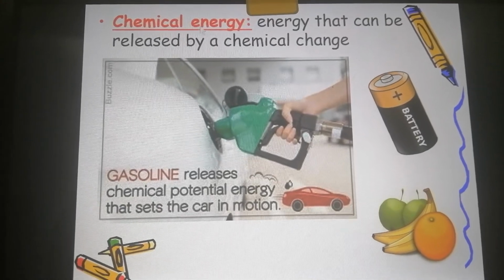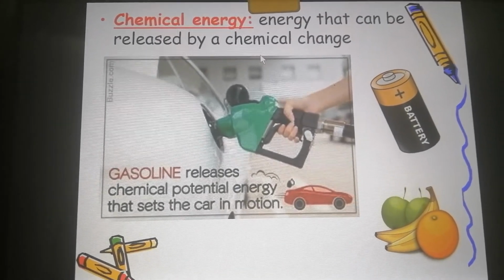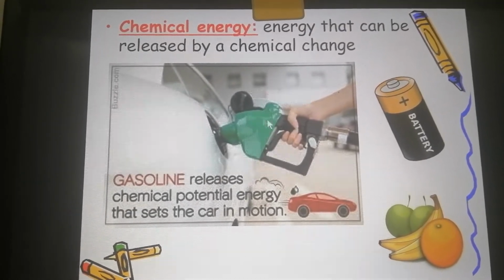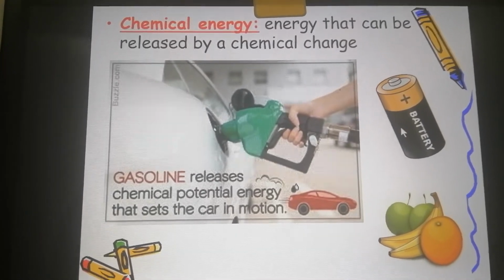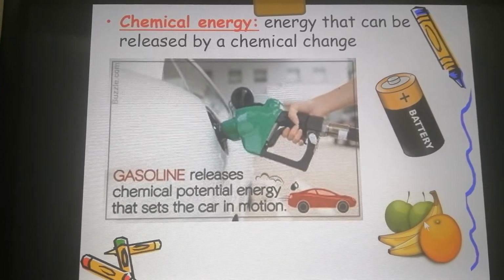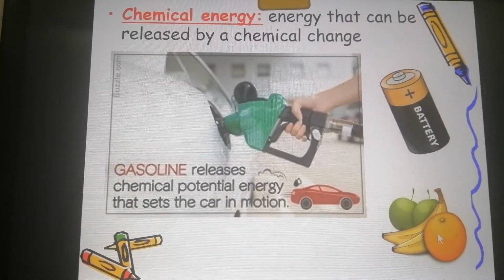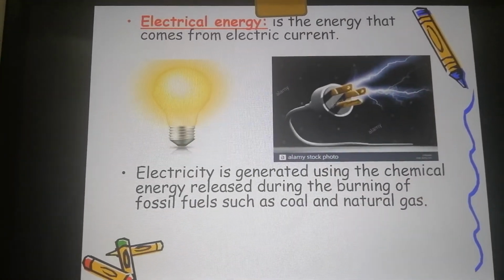Then we have the chemical energy. It is the energy that can be released by a chemical change. Examples: the gasoline that we put in the car, this is chemical energy. The battery is chemical energy. The food that we eat is chemical energy. We need to burn food so we can get energy to move.